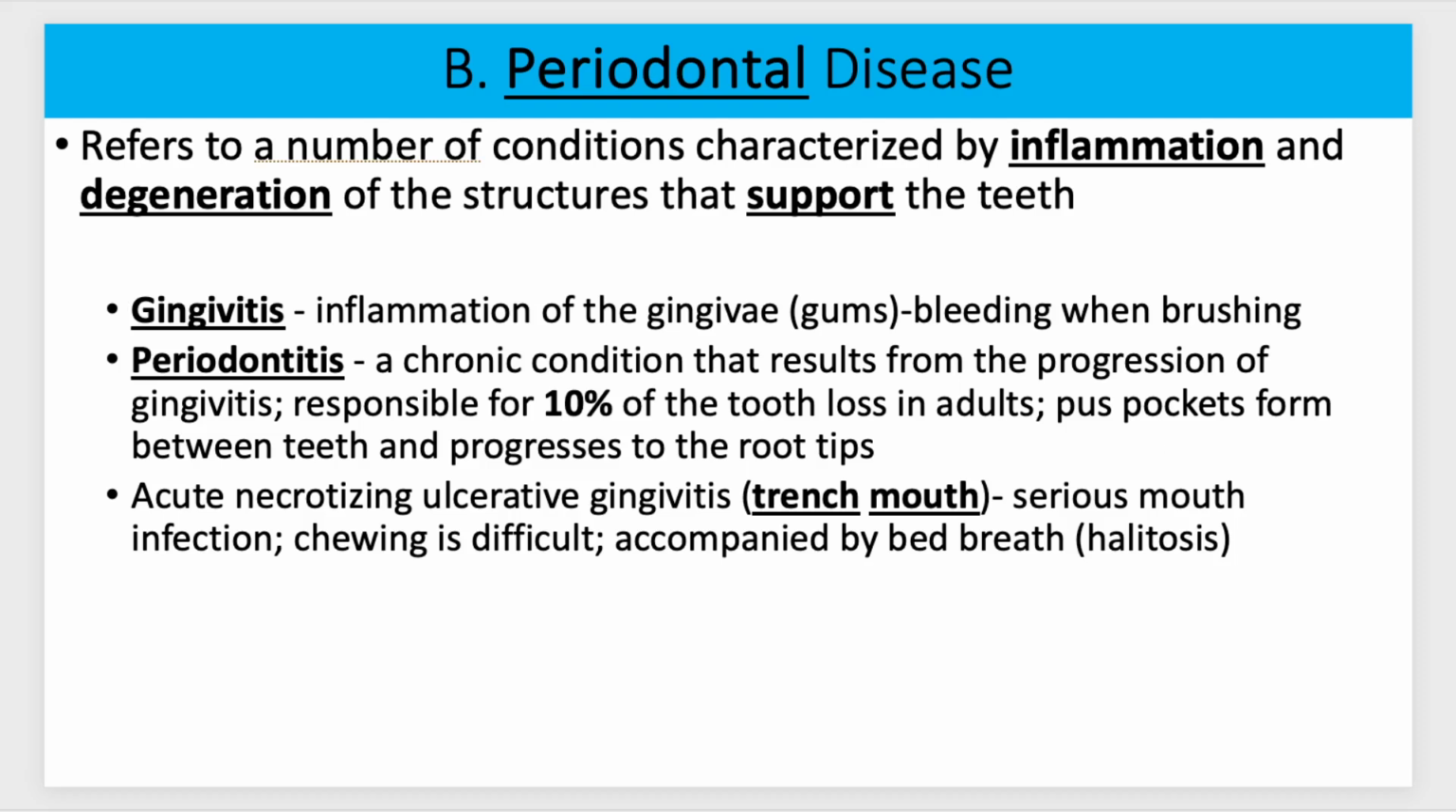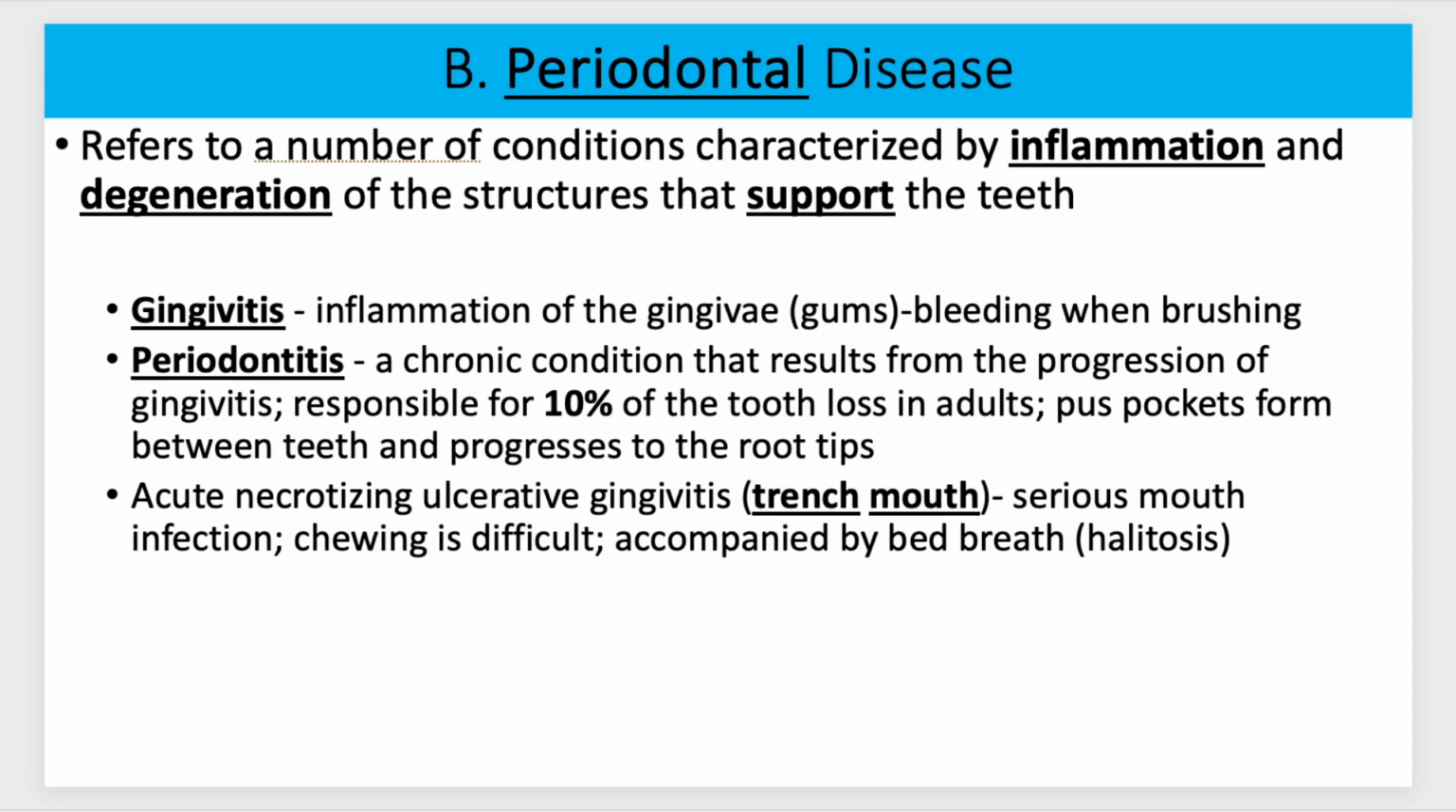So we'll look at some different diseases here now. So our first disease is periodontal disease. So this is a number of conditions characterized by inflammation and degeneration of the structures that support the teeth. So our gums and our jawbone. So gingivitis would be inflammation of the gums. So if someone has gingivitis, because it's inflamed when they start to floss or brush their teeth, it'll bleed. And that can be from this inflammation of the gums.